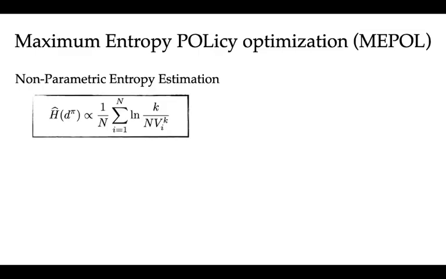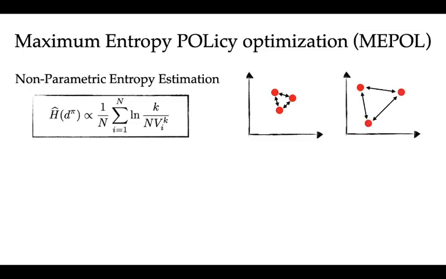An approach of this kind does not require modeling the state distribution to have an estimate of its entropy. The underlying intuition is quite simple. If we draw a realization from the state distribution, we can speculate its entropy by looking at the spacings between samples, where a higher entropy distribution would generate widespread samples.